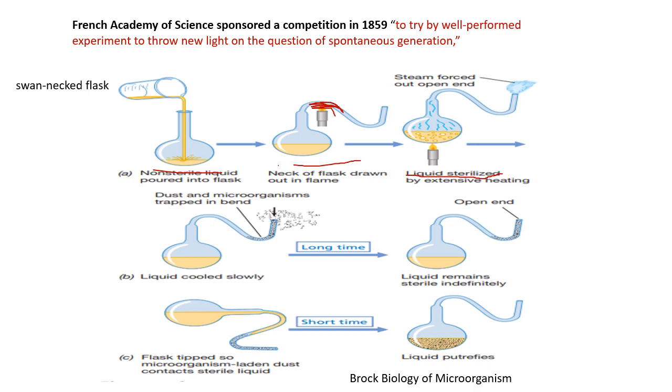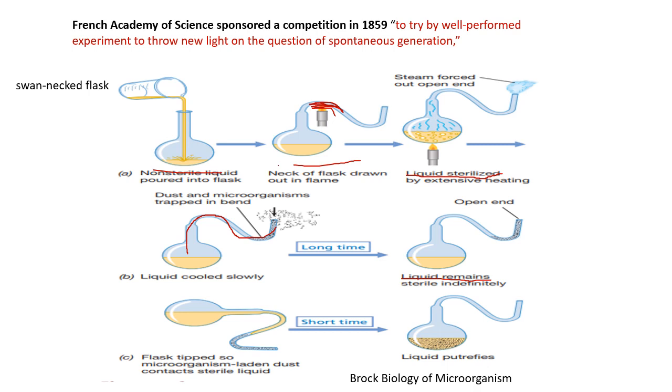He let the liquid cool, and kept this flask for a very long time. But because of this particular shape, there was no passage of microorganisms into the liquid. That's why after a long time also the liquid remained sterile.